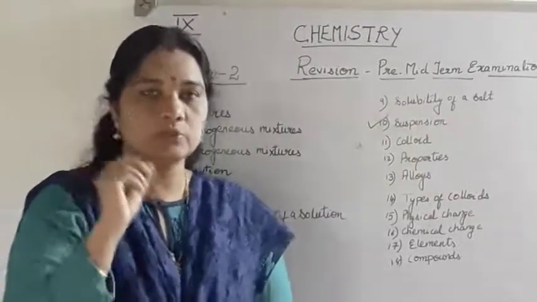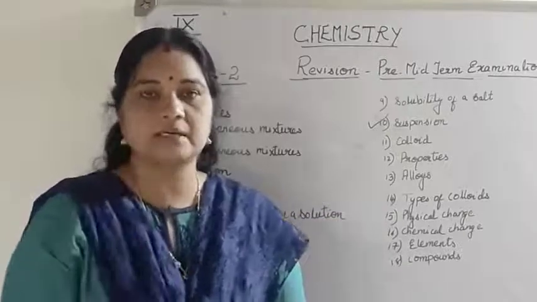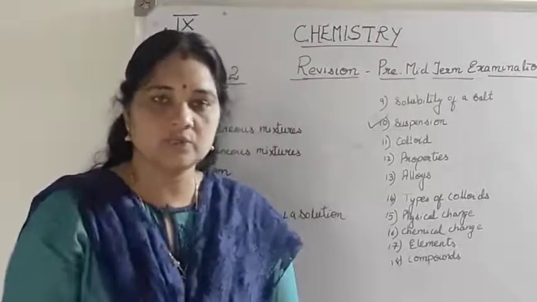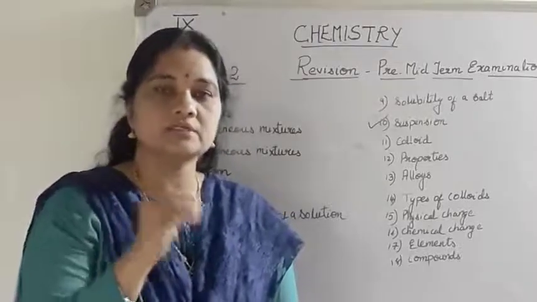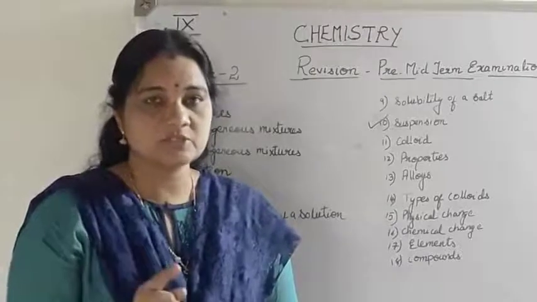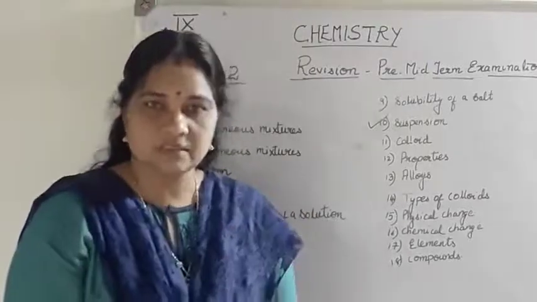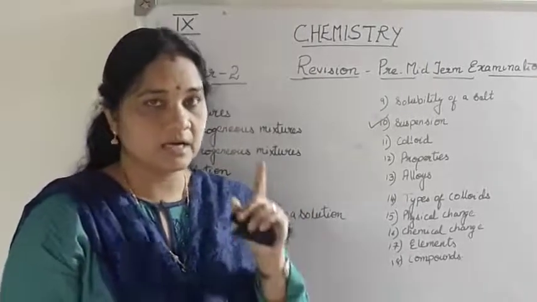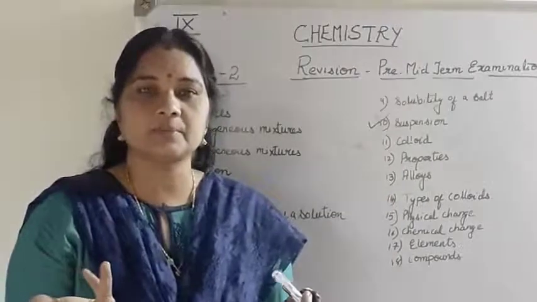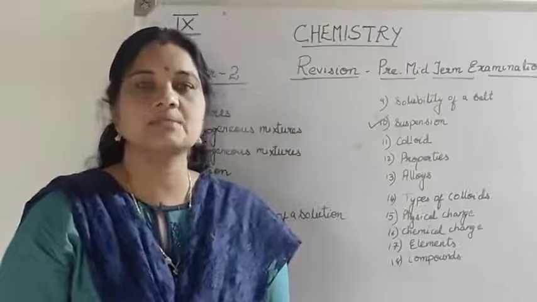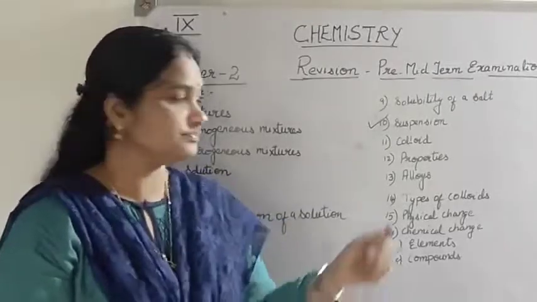In a suspension, the size of the solute is very big compared to that of a solution. It is visible through the naked eye. We can see it, like sand in water, you can see the sand particles. Chalk in water, you can see the chalk particles. All that is suspension. And because of this property, the particles of a suspension can scatter a beam of light. That effect is known as the Tyndall effect. Another important thing, the particles are bigger in size, so they cannot pass through a filter paper. So particles of a suspension can be separated by filtration, but in a solution it cannot be separated by filtration.